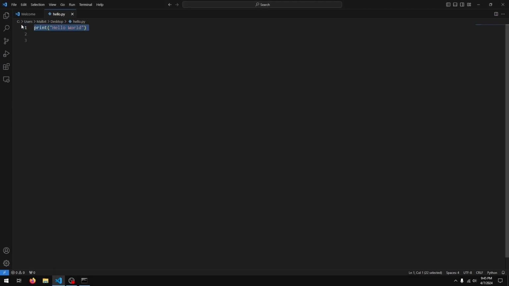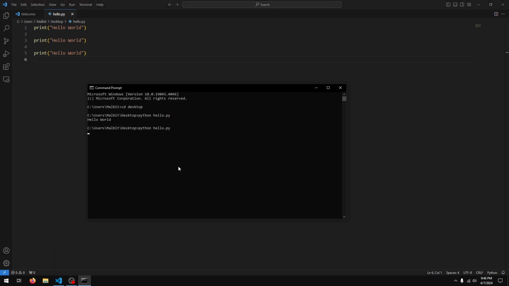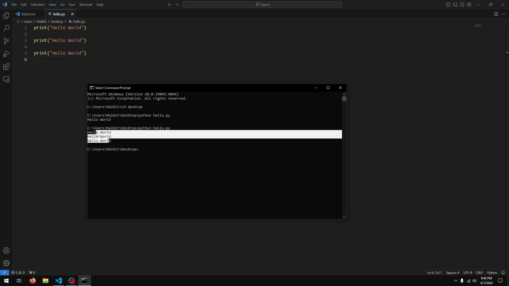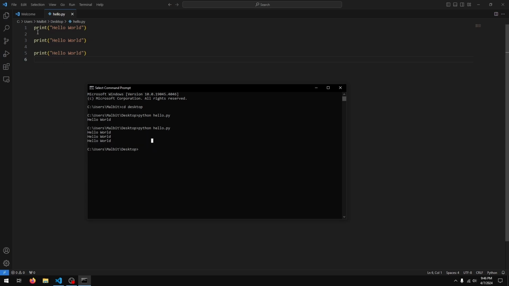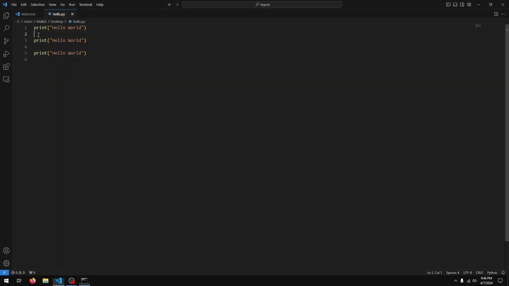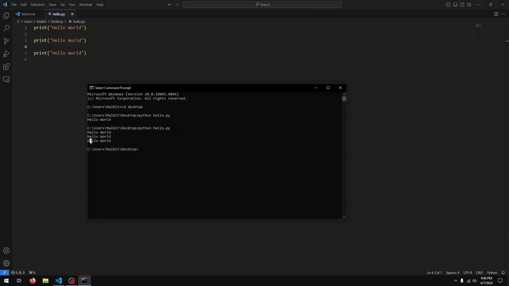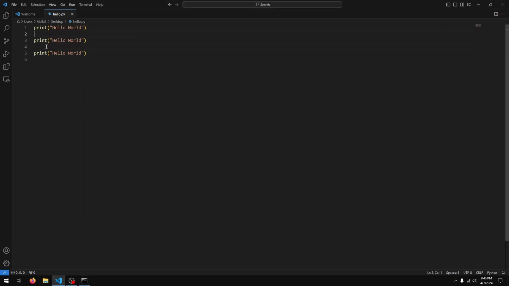We can use print however many times as we like, so I can just have 3, 4, 500 of these here, and when I run this, Python's going to run each of them. You'll see that we have empty lines in the file here, but not in our program. That's because Python ignores all white space, so all these empty lines will be ignored. It's just going to worry about what's inside the quotation marks in the print.